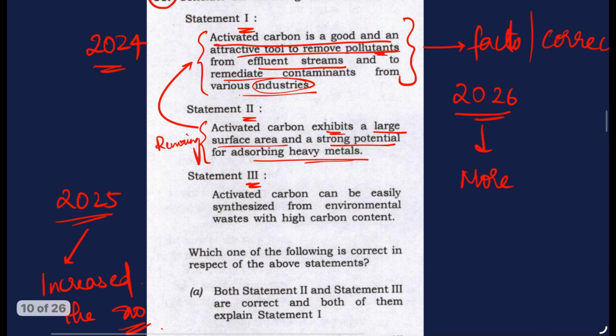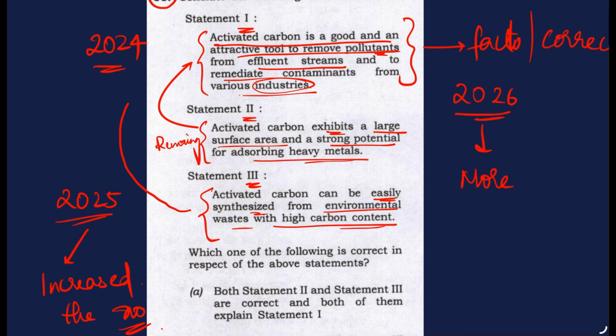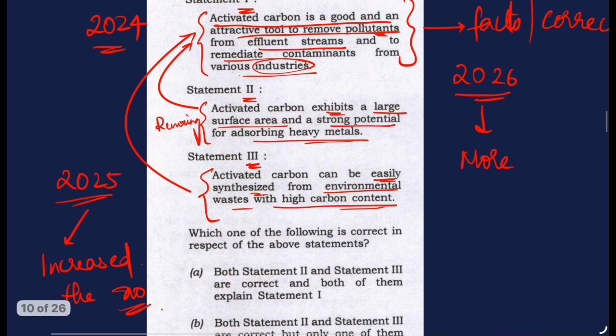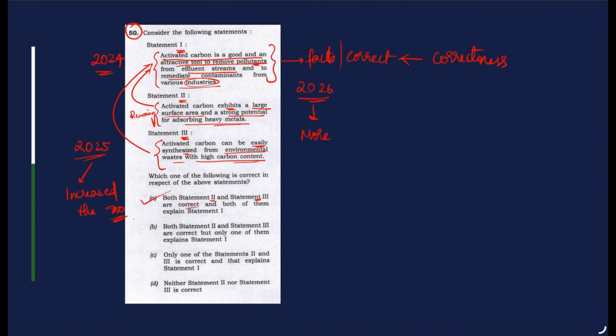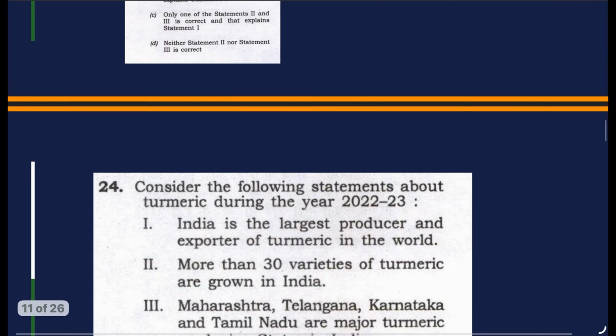And talking about the third, activated carbon can be easily synthesized from environmental waste with high carbon content. Again, this is also a very relatable and correlated statement. It can be correlated with the first statement. So as a result, the answer should be A: both statement 2 and statement 3 are correct, and both of them explain statement 1. Let's go to the next question.